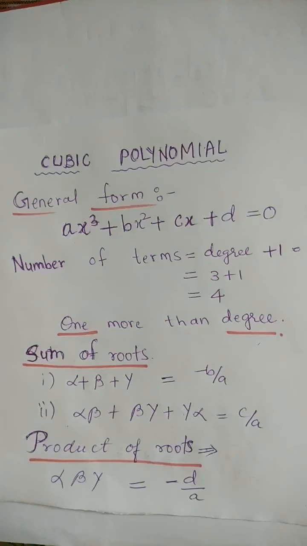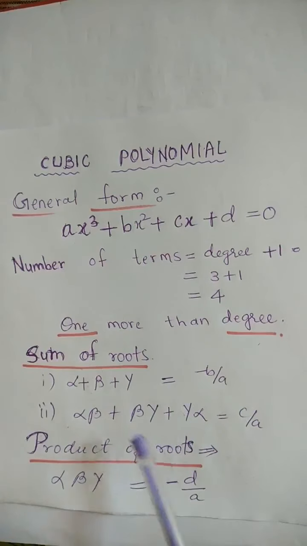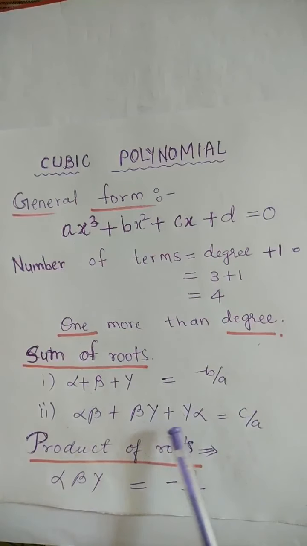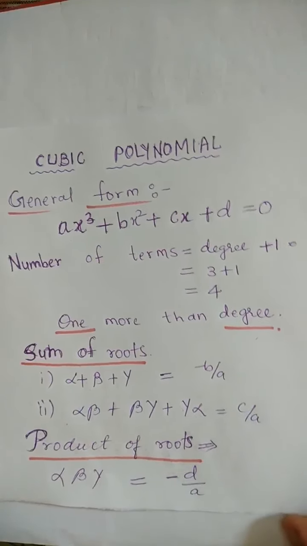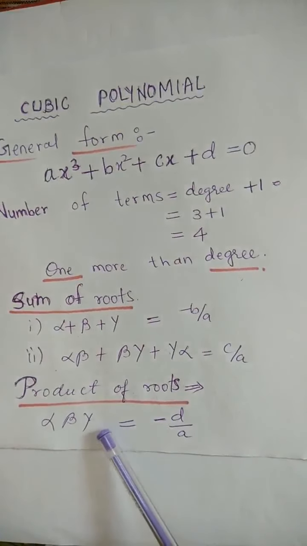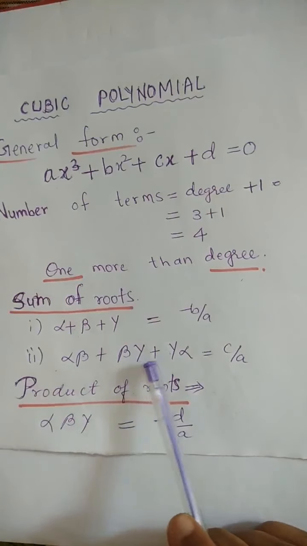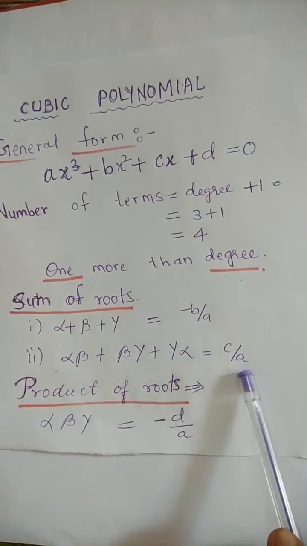One more sum of roots: alpha beta plus beta gamma plus gamma alpha is c by a. And the product of roots, alpha into beta into gamma, is minus d by a. So if you want to find the sum of roots, you should use the formula alpha plus beta plus gamma equals minus b by a, and alpha beta plus beta gamma plus gamma alpha equals c by a.